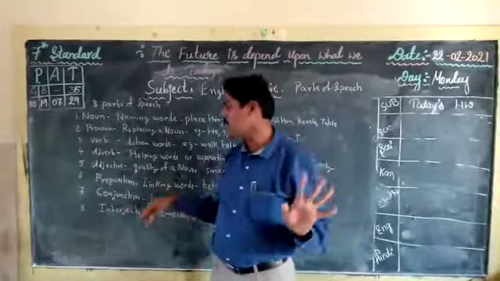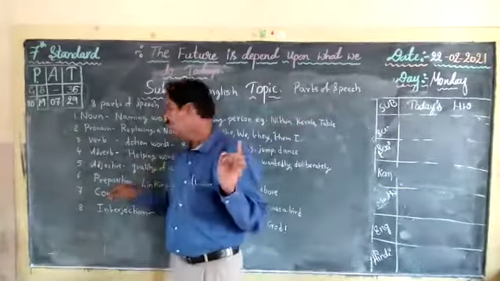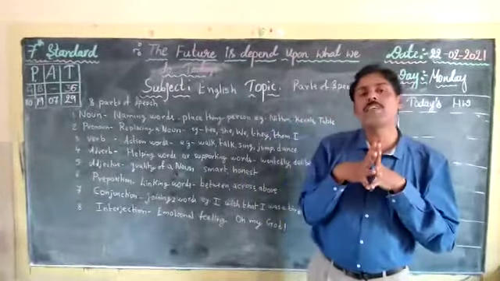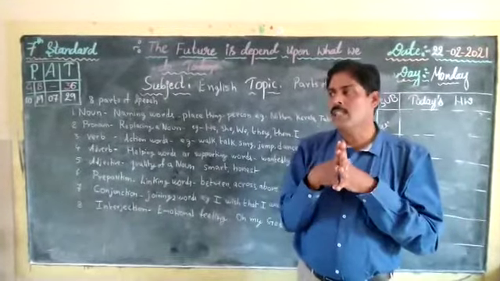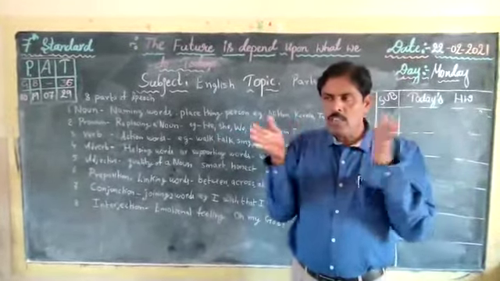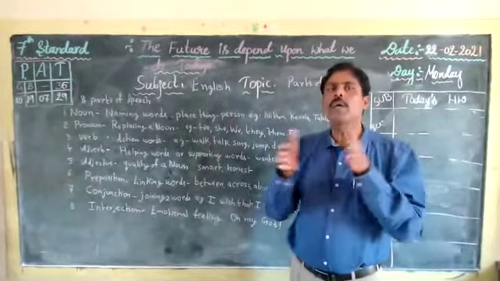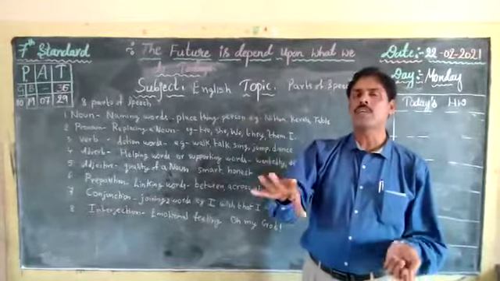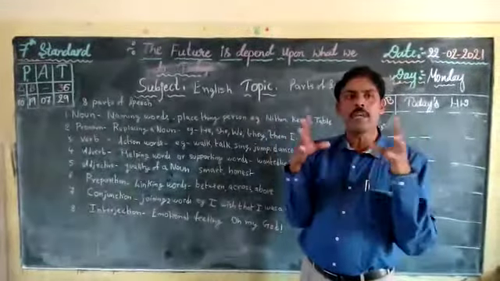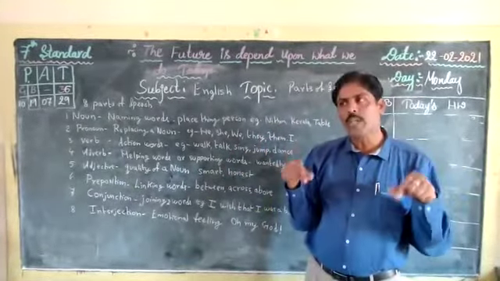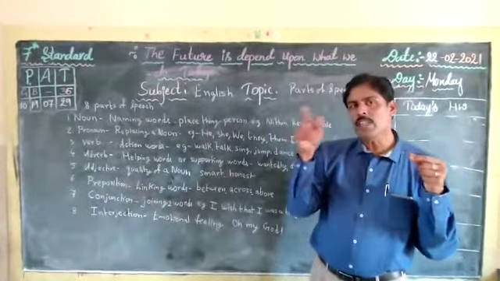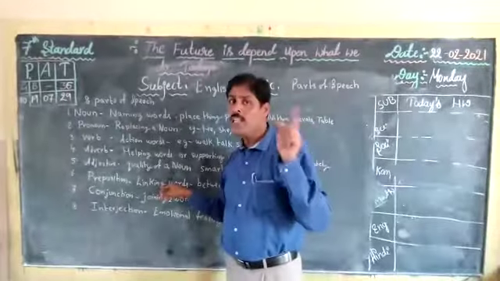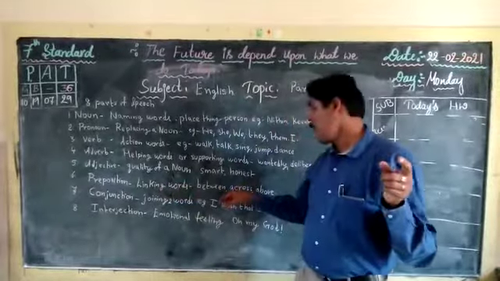Next comes the sixth one, preposition. What is a preposition? The linking words. All the linking words are called the preposition. Whatever words you use in between make it a complete meaningful sentence, and they are called linking words. Between.